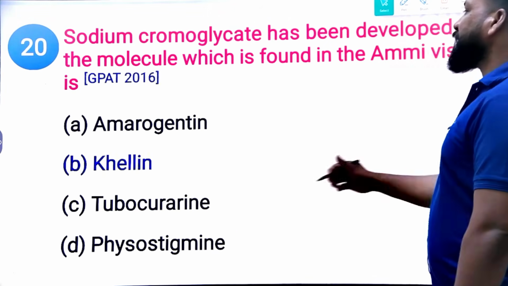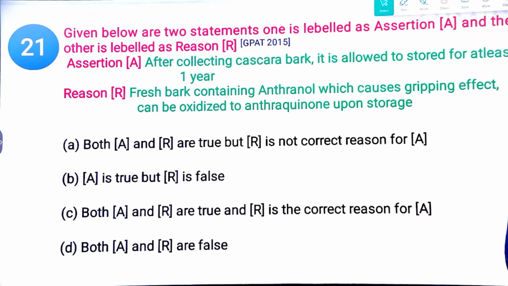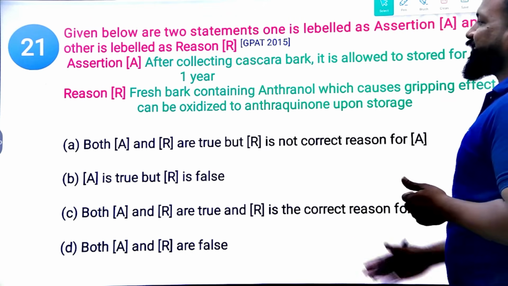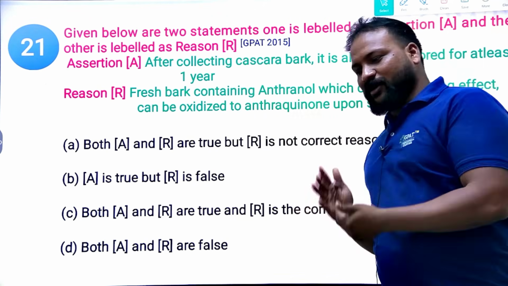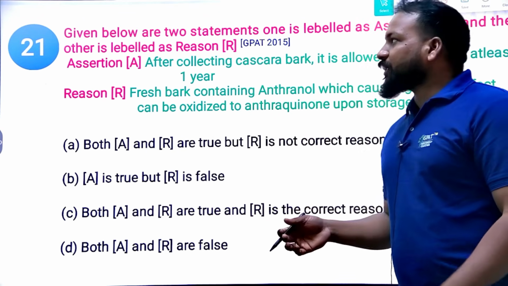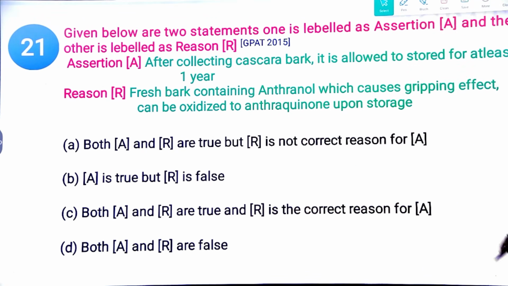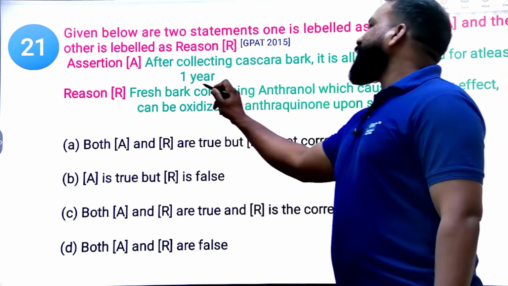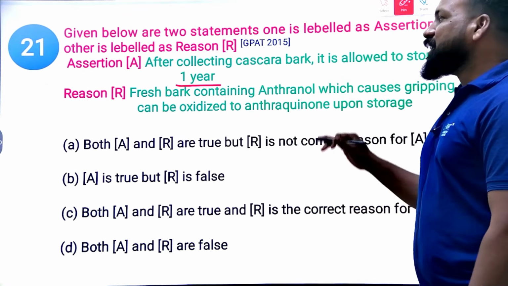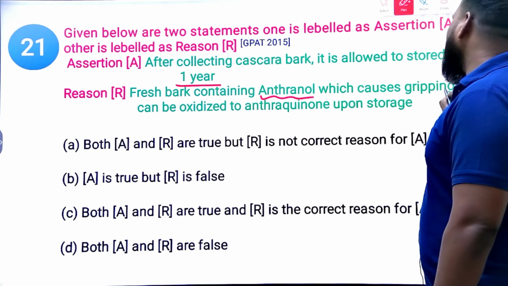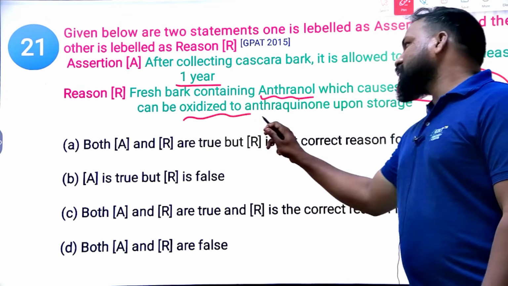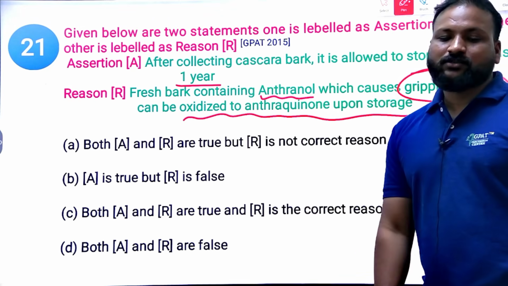Yes, 2016 question. Next, given below are two statements, one is labeled as assertion and the other as reason. The assertion, Cascara bark, we have already gone through this question several times. I hope you will answer this one in the right way. After collecting the cascara bark, it should be allowed to store for at least 1 year. Why? The reason is that fresh bark contains anthranol, which can cause a griping effect and emetic effect, and it can be oxidized to anthraquinone upon storage. So is this right?